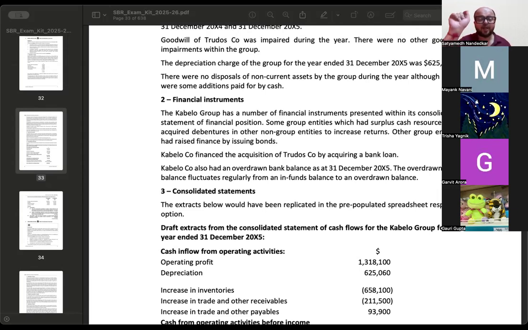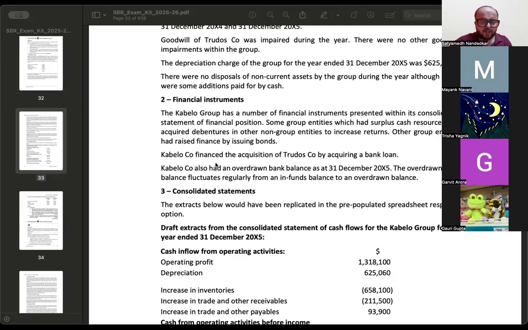Please mention that, you will get full credit. ऐसे आपको bank loan for acquisition, overdrawn bank balance, वही आपको बताना है. जैसे overdrawn bank balance जो है, that is basically your cash and cash equivalents. So it's not as if it's a very tough calculation or something, कुछ इसमें मुश्किल नहीं है. These are all predictable items and you should be able to tackle that effectively in the paper.